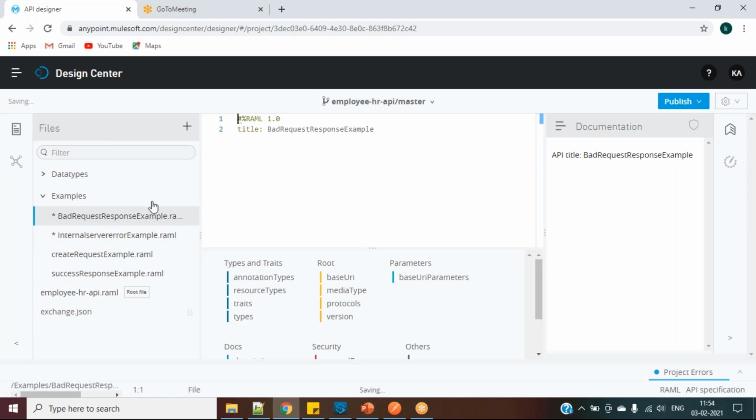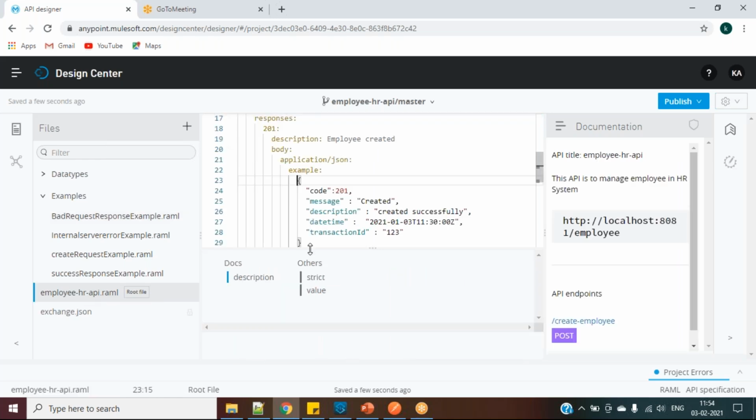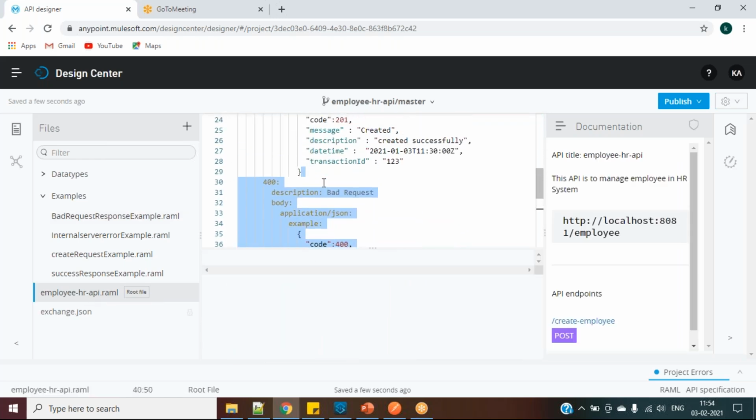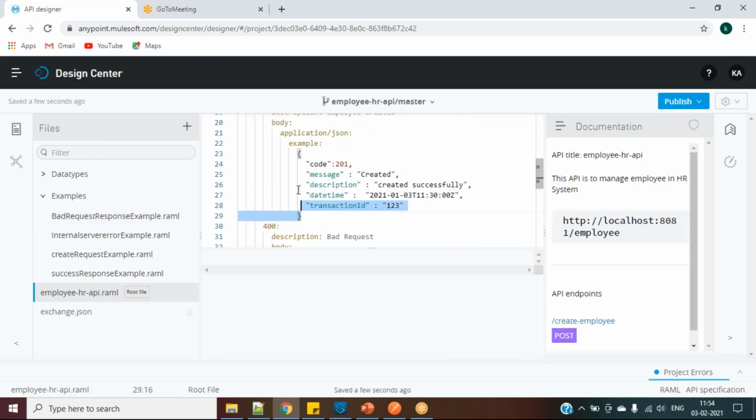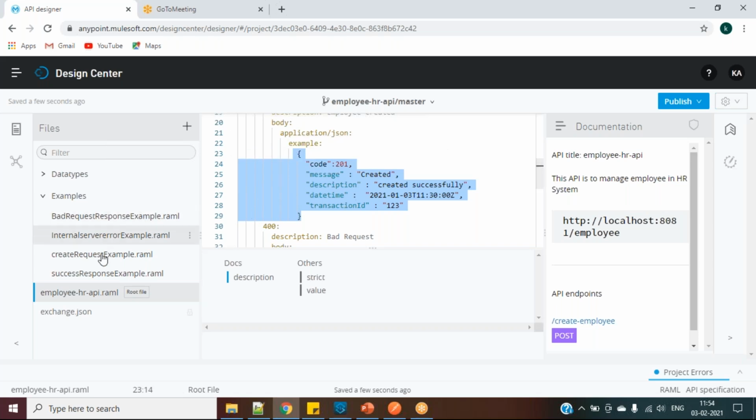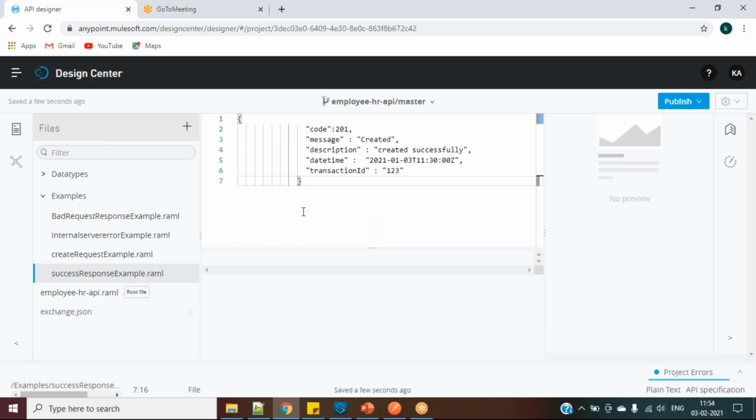So for all this one, I will give my examples from my main one. So here we have main one. Instead of giving it here, I will give it in that files. Example, this is for created successfully. Go and paste it in the created successfully. It is done. And what is our next one?